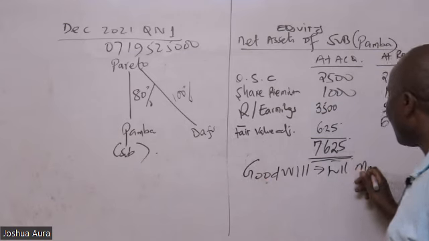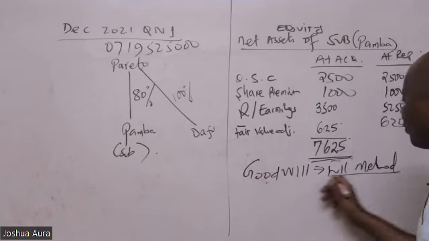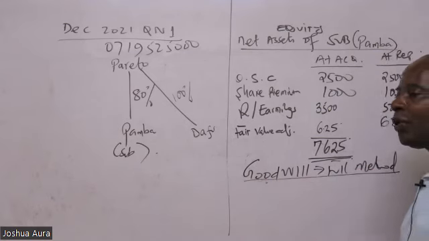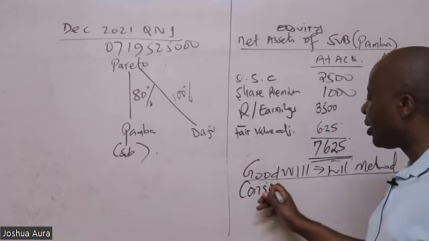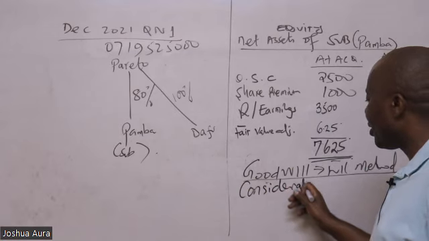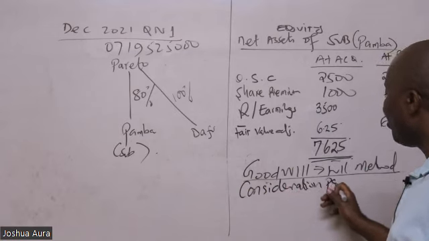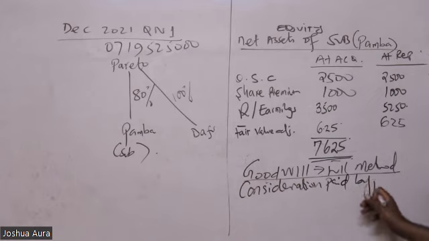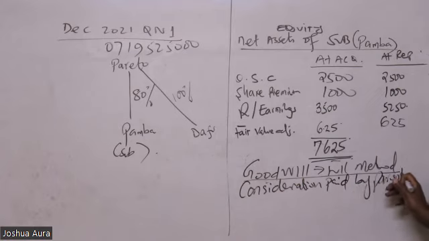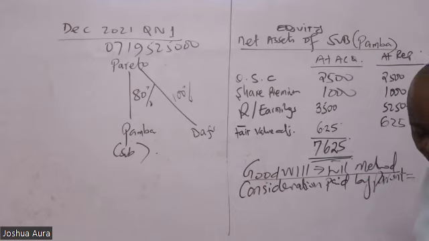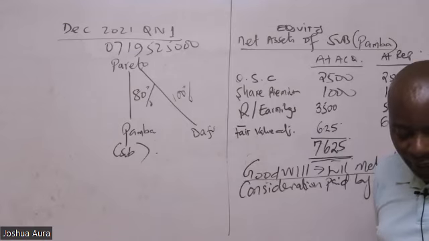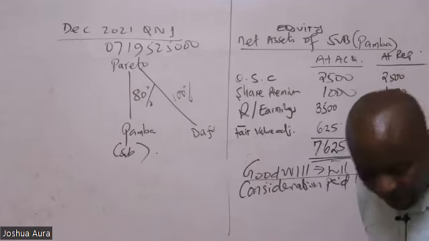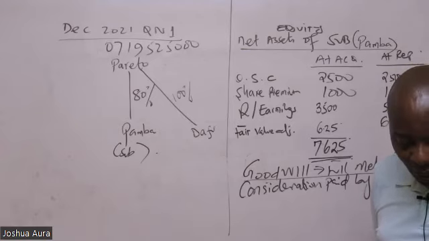And if it's full method, we start straight away with consideration paid by the parent. Is there anybody who is able to see what the parent paid? Remember, you're told in note number 1, on 1st October 2020, Pamba Limited acquired an 80% equity interest in Pamba Limited when its retained earnings stood at 3,500.